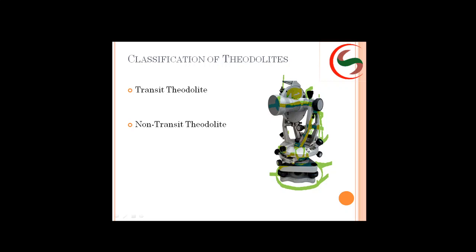Okay. Now in this horizontal circle, the readings will be in the whole circle bearing system. What is another name for the whole circle bearing system? Azimuthal bearing system. It will have 0 to how much? 360 degrees.